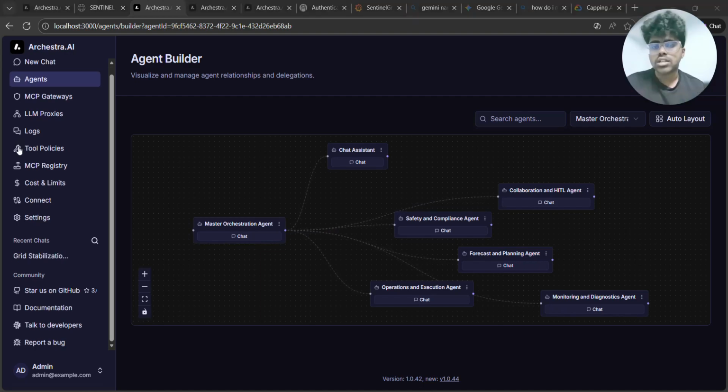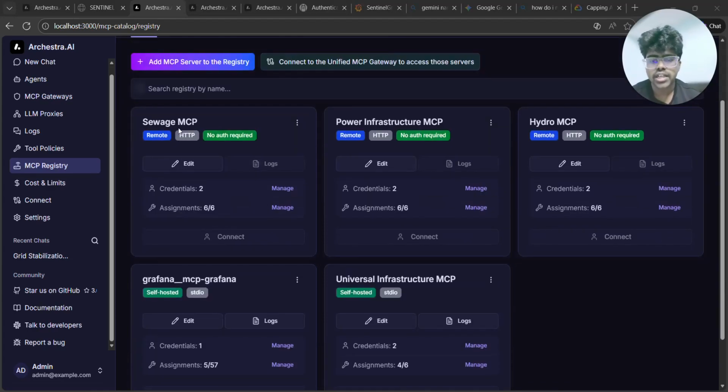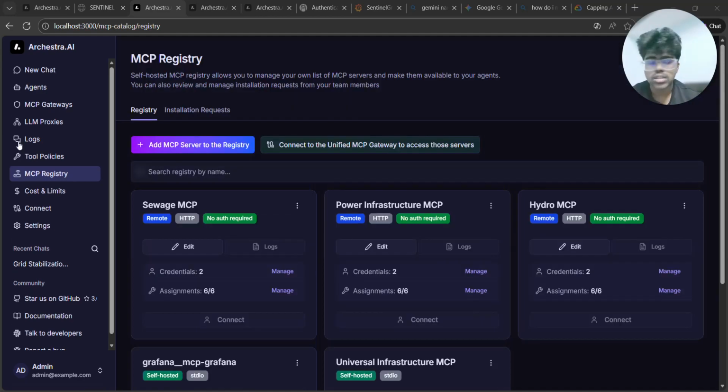right? Now with these agents we have multiple self-hosted MCPs registered in the MCP registry, like the sewage, power infrastructure, and hydro infrastructure. So these cater to the different problems which occur in the city. And then we also have Grafana MCP, also self-hosted, and then a universal infrastructure MCP to maintain all of these MCPs, right? So yeah, it seems our issue is resolved.